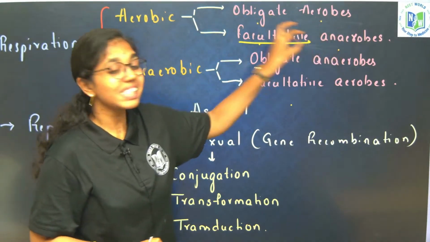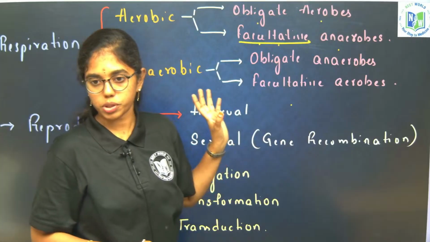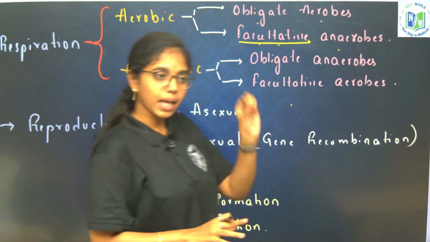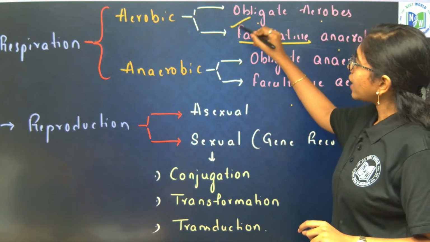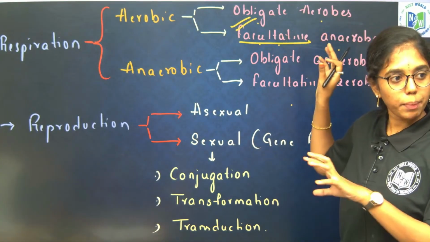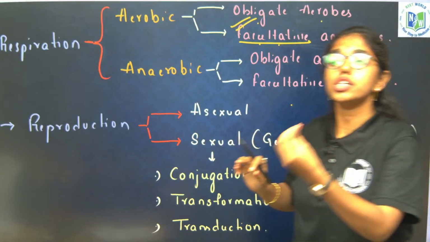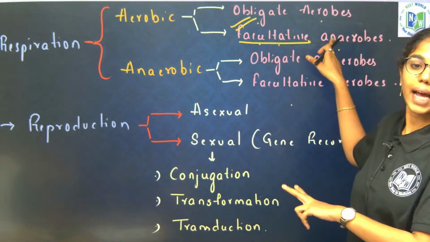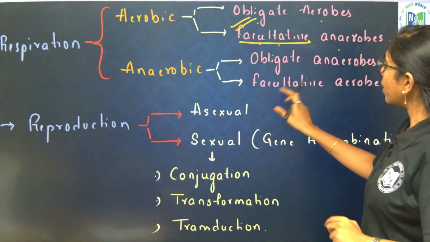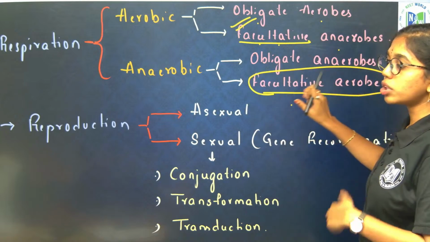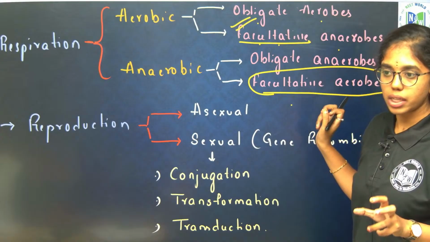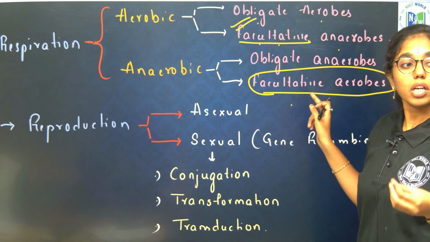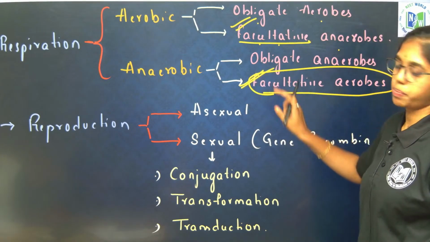Facultative anaerobes means sometimes it is acting as anaerobes. Sometimes it is acting as anaerobes means what? Most of the time it is aerobic, only in the presence of oxygen. Whenever oxygen is not present, it will also act as anaerobe. Same is the case with facultative aerobe. Most of the time it is respiring in anaerobic conditions, and whenever oxygen is there it will also respire.